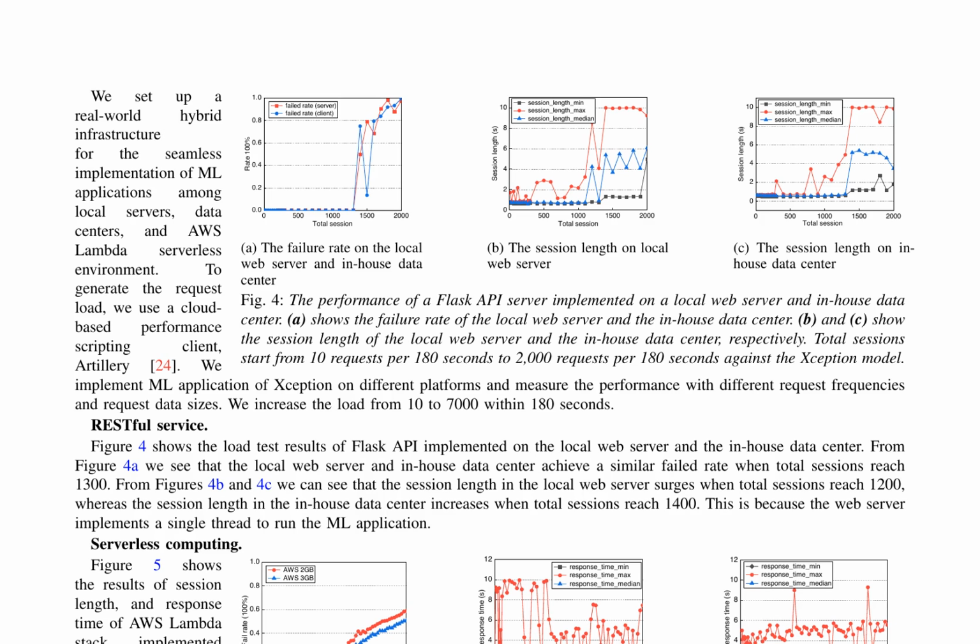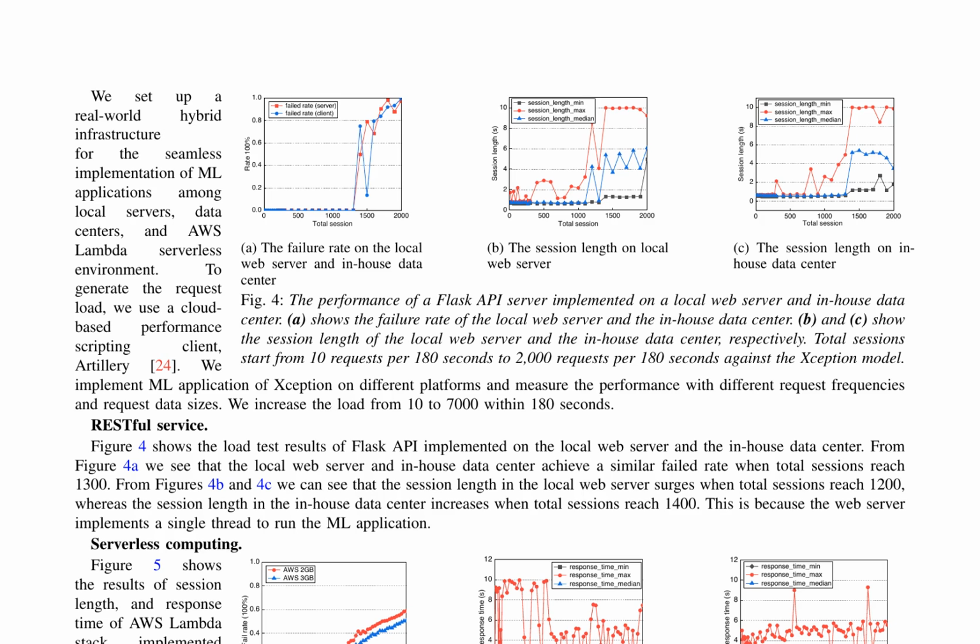This section presents the performance evaluation of a Flask API server implemented on a local web server, in-house data center, and AWS Lambda serverless environment. The authors conducted load tests using a cloud-based performance scripting client, Artillery, to generate request loads with varying frequencies and data sizes. Load test results for the local web server and in-house data center are shown in Figure 4.